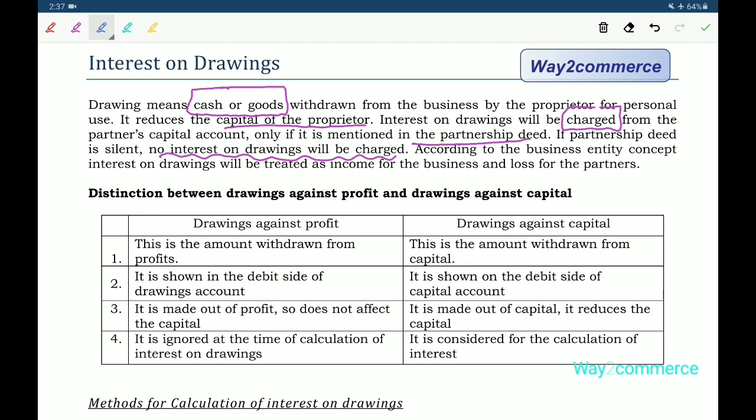According to the business entity concept, interest on drawings will be treated as income for the business and loss for the partners.